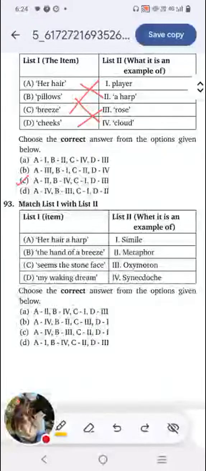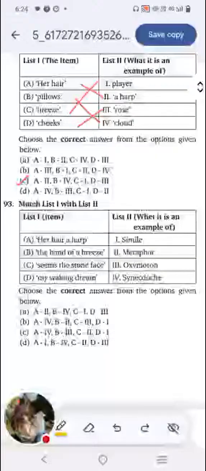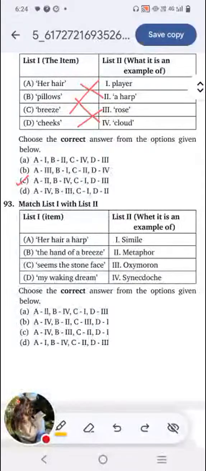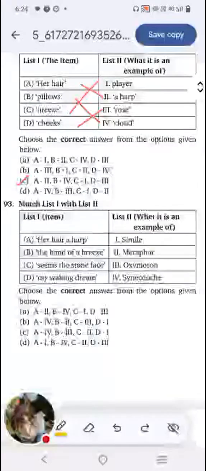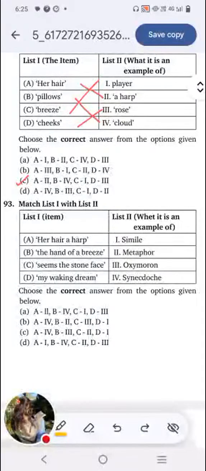Simile is when you use the word as or like. Metaphor is where we compare two things as itself. For example, when he fights like a lion, the word like is used, so it is a simile. But when we say he is a lion, that is a metaphor.